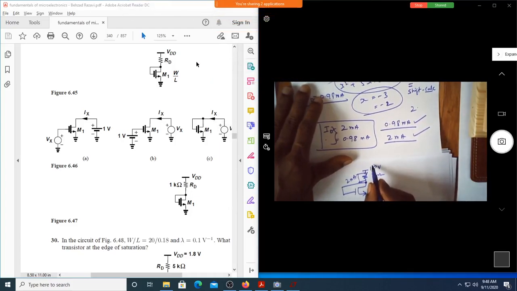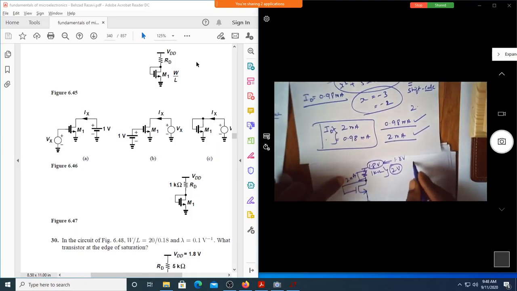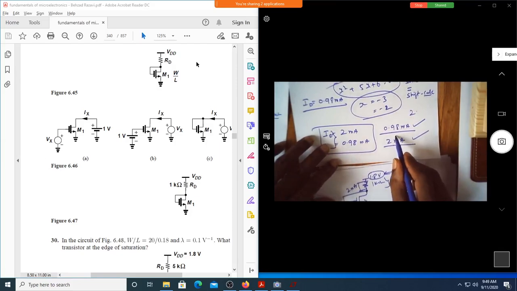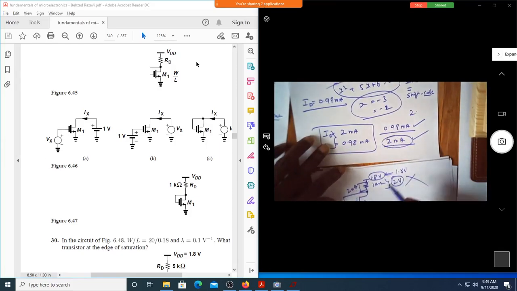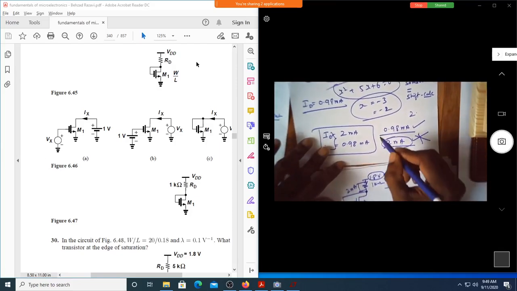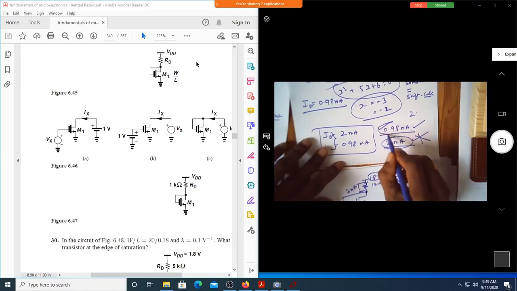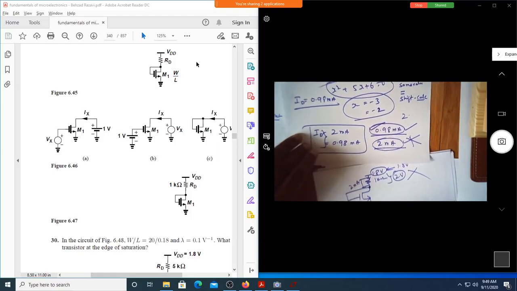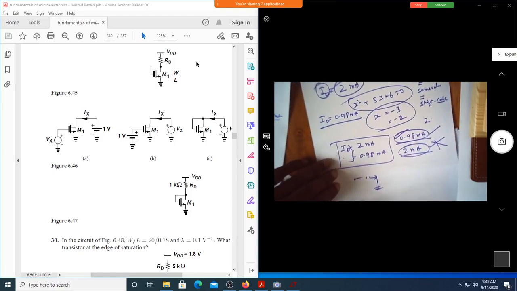Does it mean you applied a 1.8 volt power supply? Can you get a 2 volt drop across the resistor? No, sir. This is highly impossible. So you cannot expect a current of 2 milliampere in this circuit. The other option is that the current can be only 0.98 milliampere. So the answer for this question is ID equal to 0.98 milliampere.